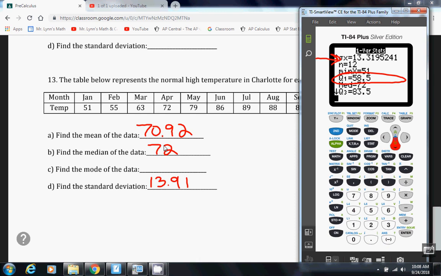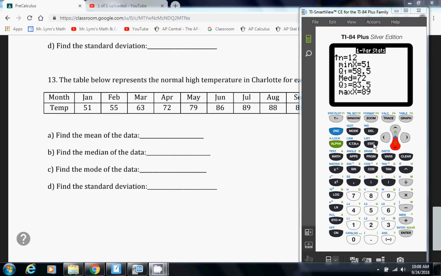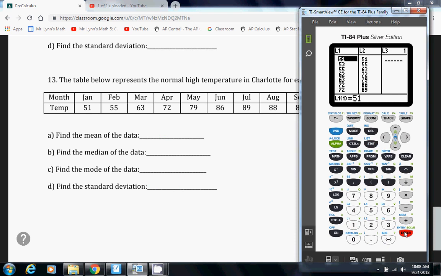And you can put the numbers in order and find the mode. So I'll hit Stat, Sort, and then hit second, number 1. So that plugs in the list 1 for me. Hit enter. Go back to Stat and Edit, and I can actually see my numbers now. So I'm looking for any duplicates. Okay, I see one. I see there are 2 72s. And that appears to be the only duplicate. So 72 is the mode for that one.